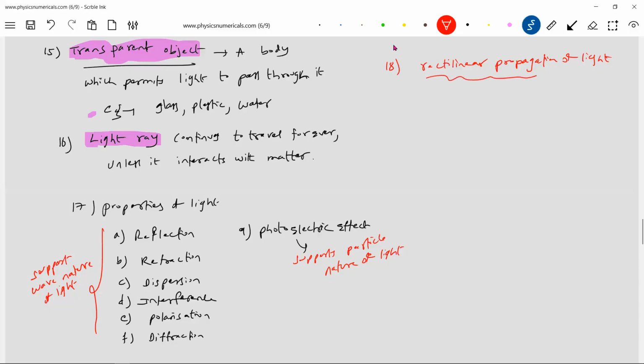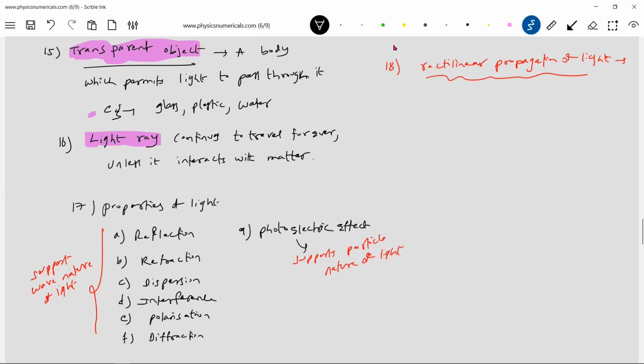What is the rectilinear propagation of light? Newton proposed that light propagates in a straight line, and it will deviate only when the medium in which it is traveling changes density. When it moves from one medium to another, it will change its direction. Otherwise, it will continue along a straight line path.